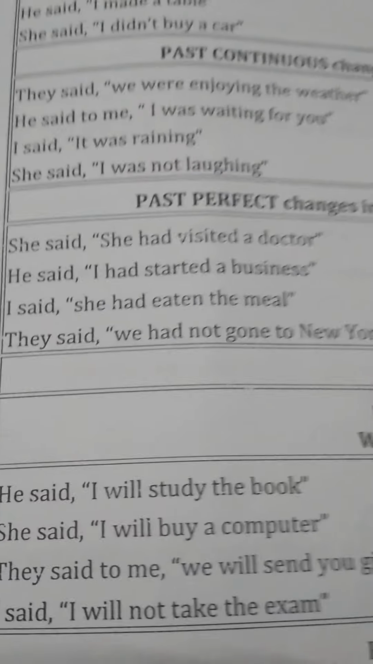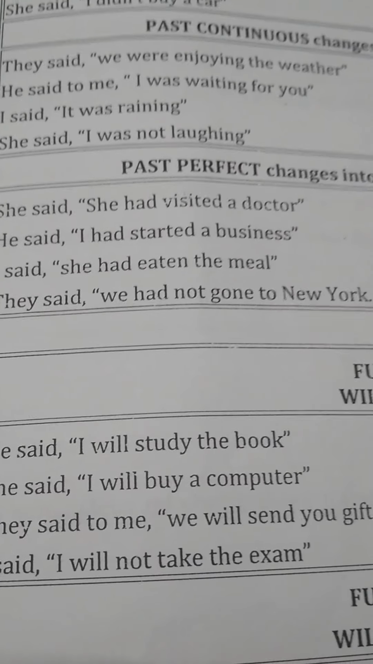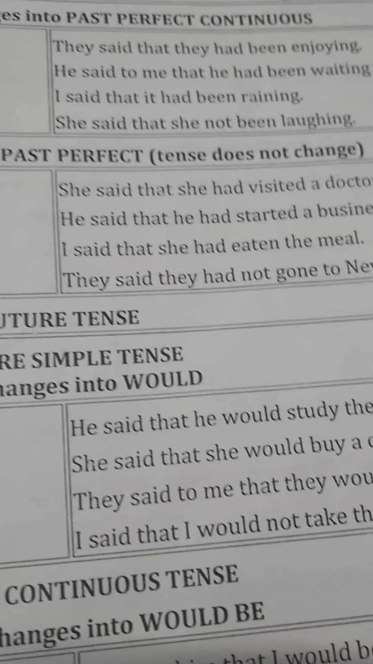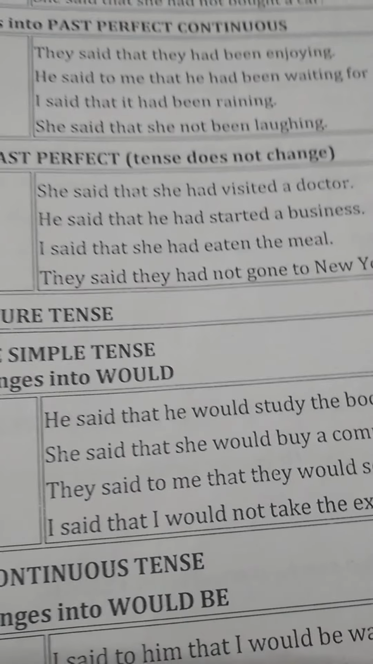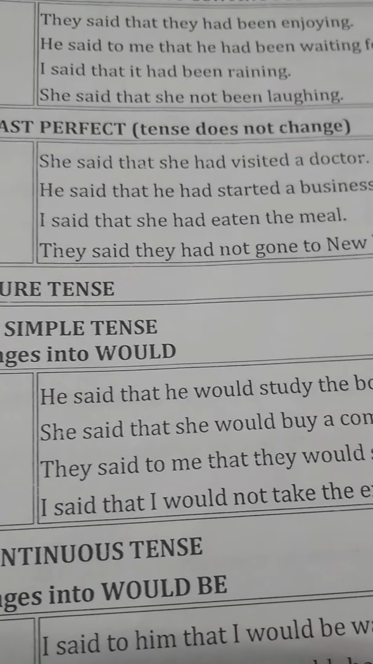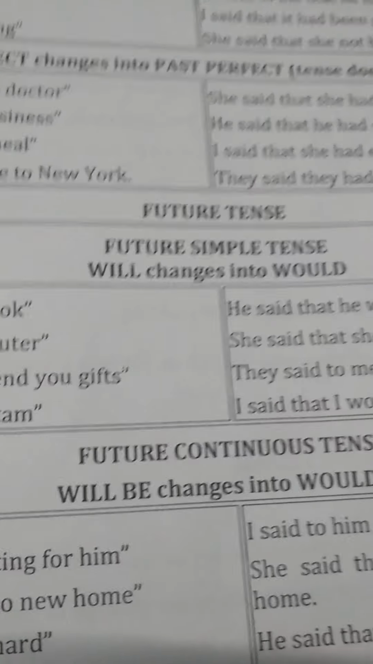Now past perfect tense, it's changed into the same past perfect. No changes there. Like she said, "She had visited a doctor." So she said that she had visited a doctor. Then he said, "I had started a business." Then he said that he had started a business. Other changes are made, but the tense stays the same. No change in tense because past perfect converts into past perfect. Clear? Then future tense.